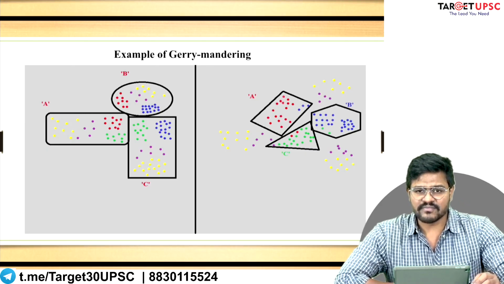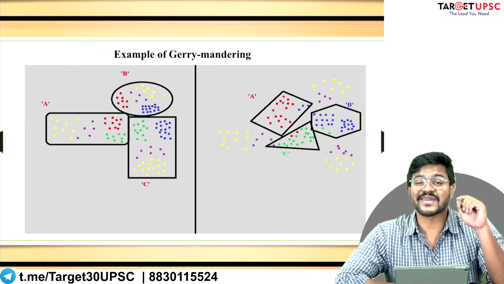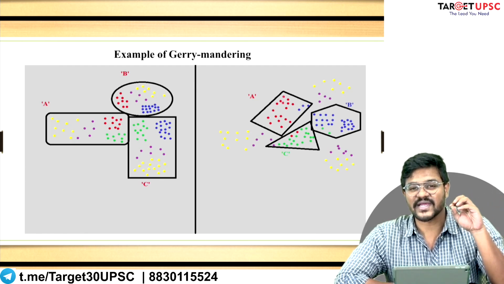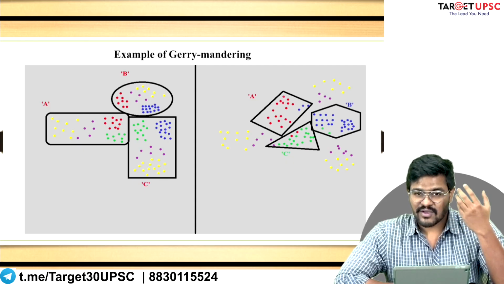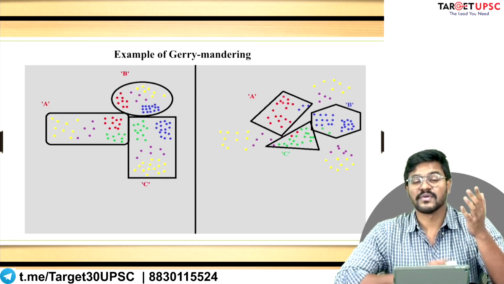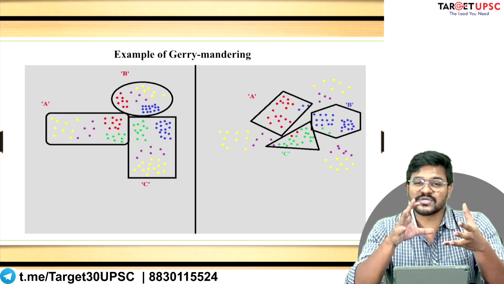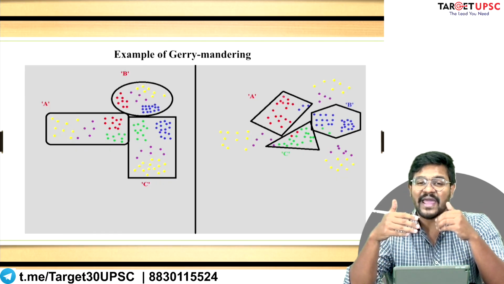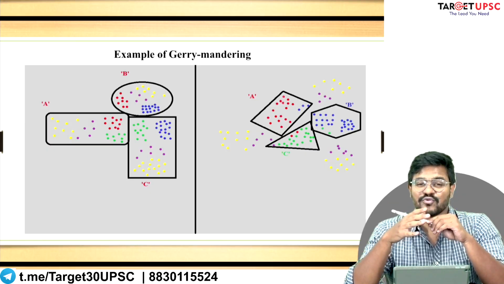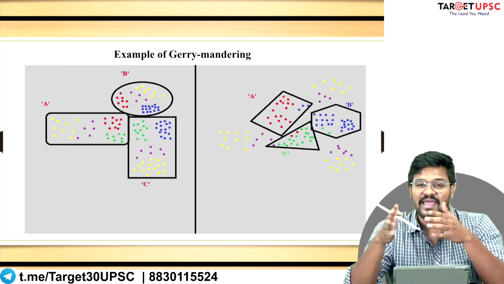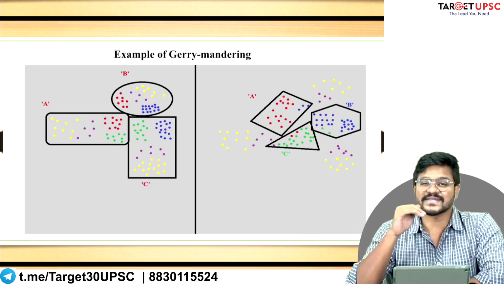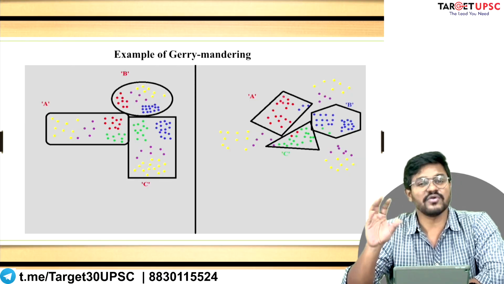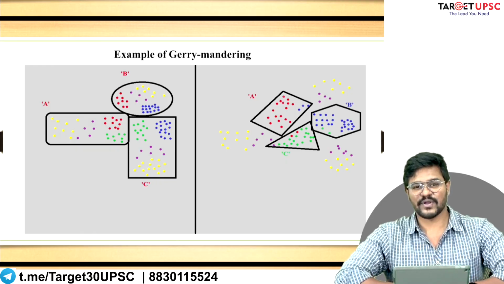This is a term that is normally used in the context of American elections, where normally the losing side in the American elections accuses the winning side of gerrymandering. मतलब आपने कॉन्स्टिट्यूएंसीज को ऐसे रीशेप किया या ऐसे रीडिजाइन किया that you ended up having more voters that were pro the winning party, and you cut out the voters that were not in favor of voting for the party that eventually won. Okay, so with the help of an example, we'll consider this.